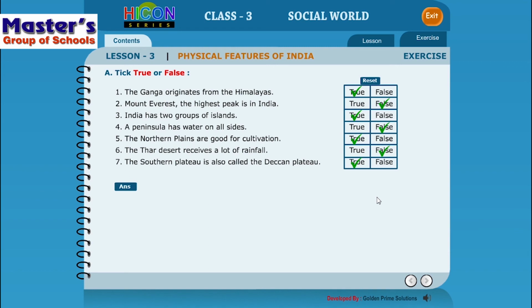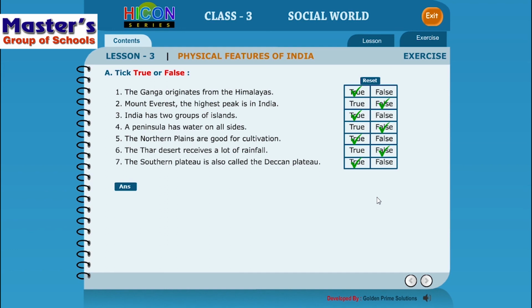Now, the fifth one, the northern plains are good for cultivation is a true statement, because the rivers bring very fertile soil from the mountains, and it makes the soil very fertile over there, and it suits the cultivation, right? Okay. Now, the next one, the Thar Desert receives a lot of rainfall is a wrong statement, because the Thar Desert receives the least rainfall, right?